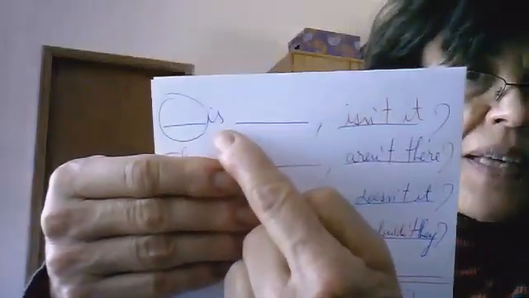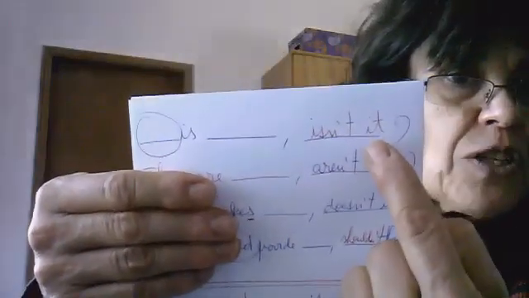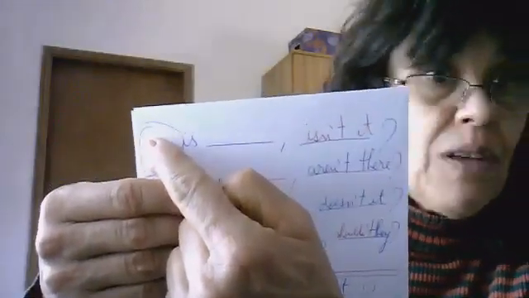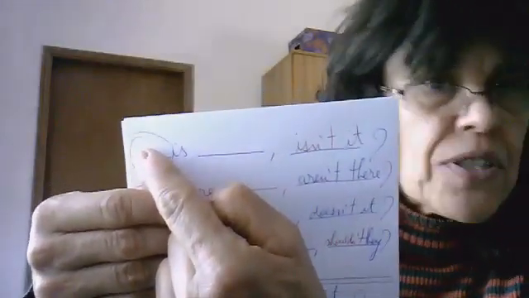Example number 1 says, health insurance is really expensive, right? Health insurance is really expensive. This is my opinion. Health insurance is expensive. So the question tag is, isn't it? Health insurance, object, no person. So it, isn't it?